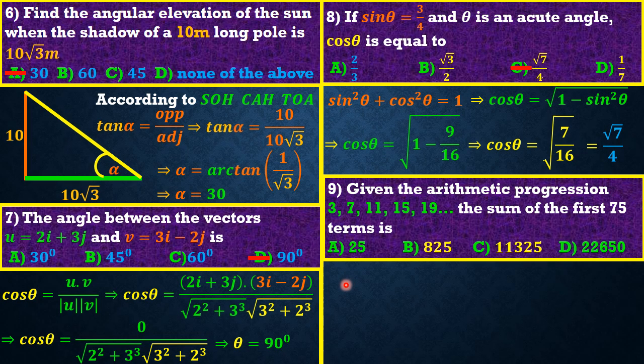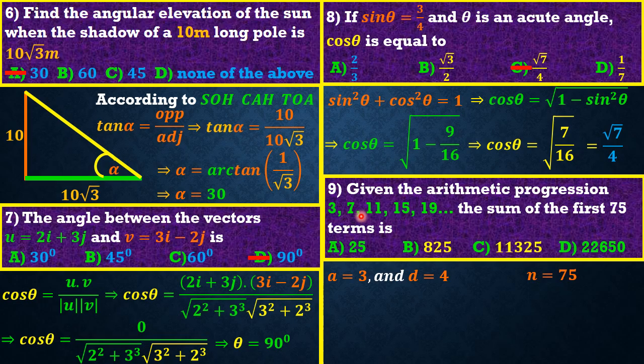Now, guys, let's notice that the first term of this progression is 3, and the common difference, which is gotten by subtracting the preceding term from the next term, namely taking 7 minus 3, which is equal to 4, or 11 minus 7, or 15 minus 11, we have d to be 4. And friends, our n, that is the number of terms of this progression, is 75, right? Because we want to get the sum of the first n terms, means our n in this case is 75.